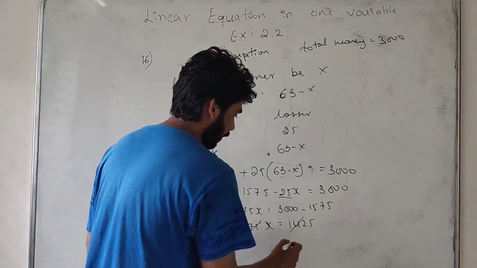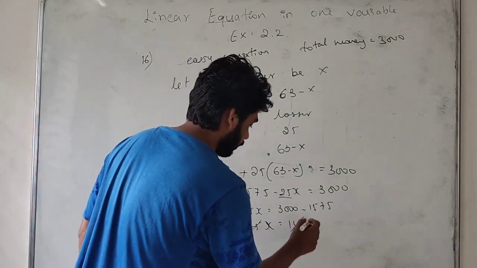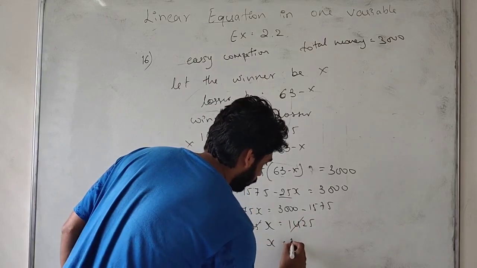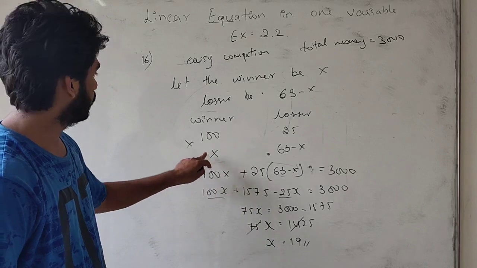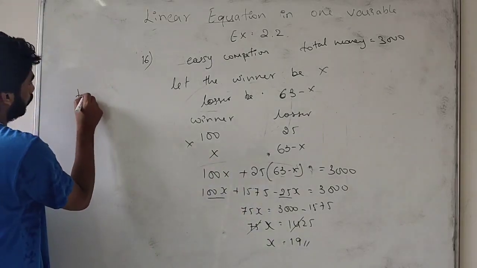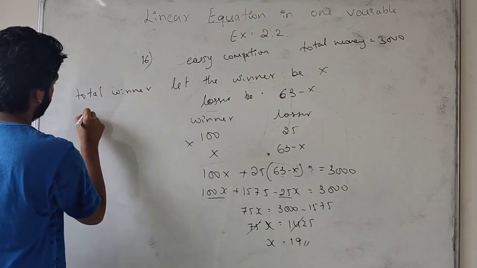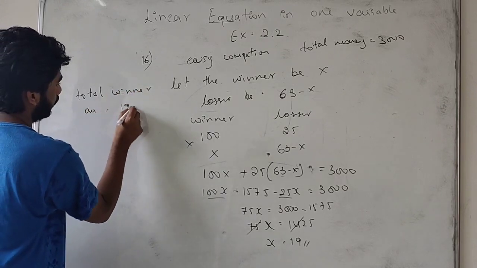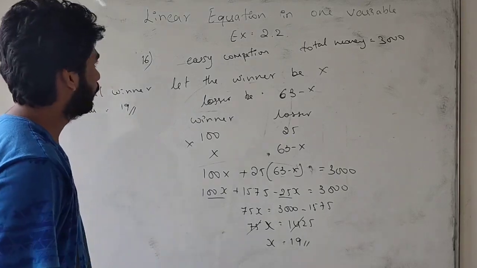Dividing by 75, x is equal to 19. The total number of winners is x, so 19 are the total winners. They get 100 rupees.